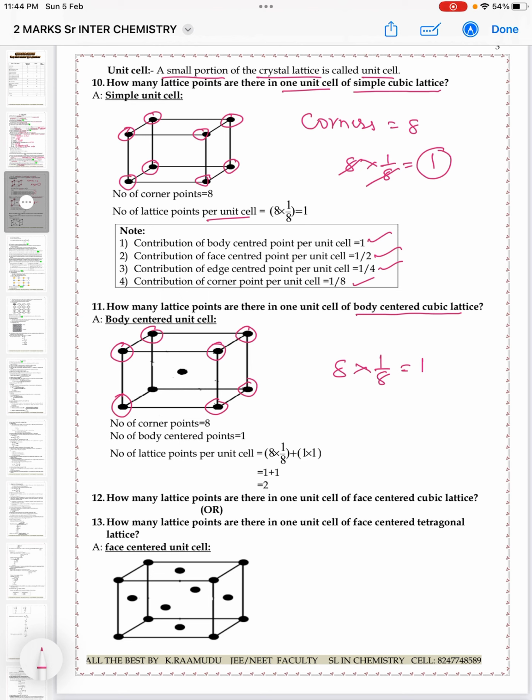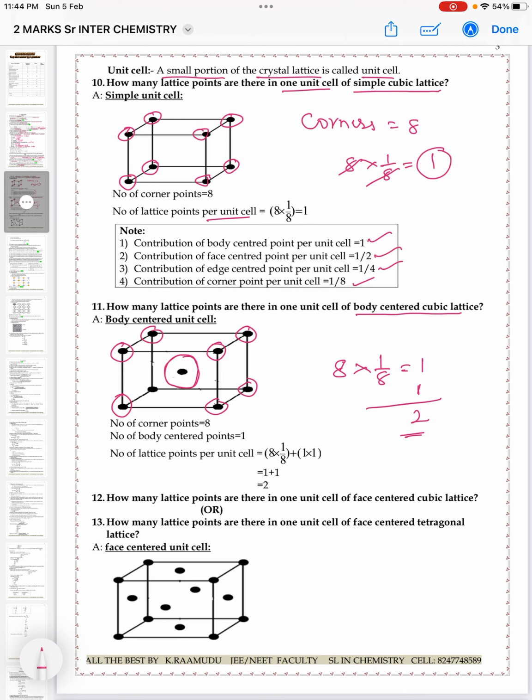So lattice points at corners is 1, and at the same time the center of the body also has one lattice point, so that is 1. Total, 2 lattice points.